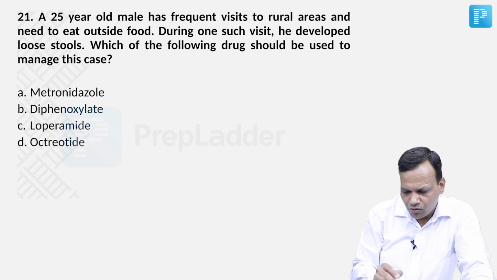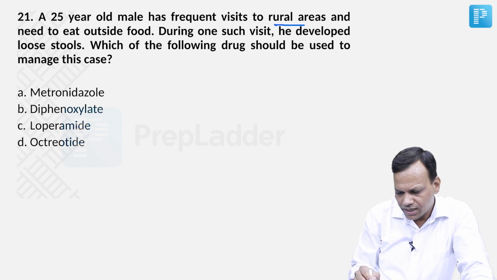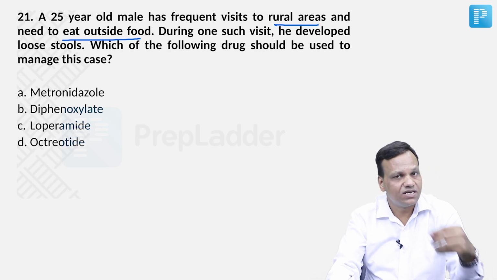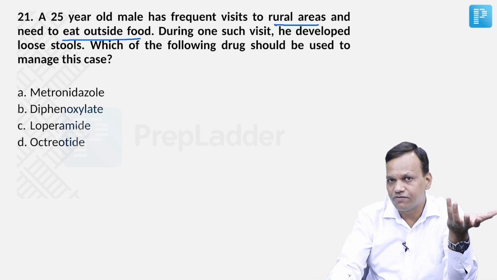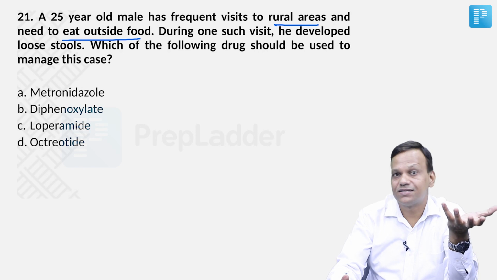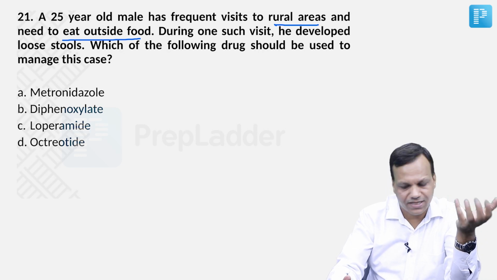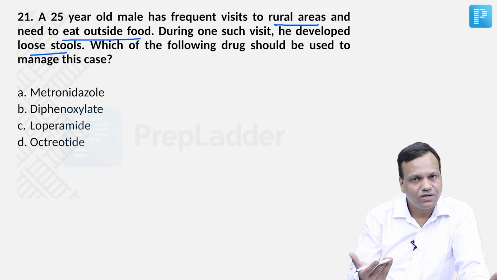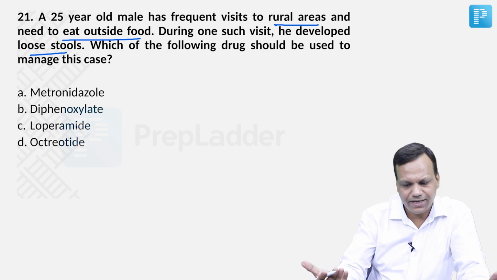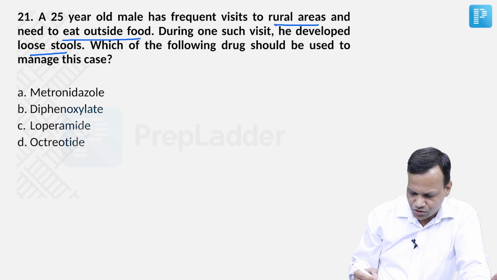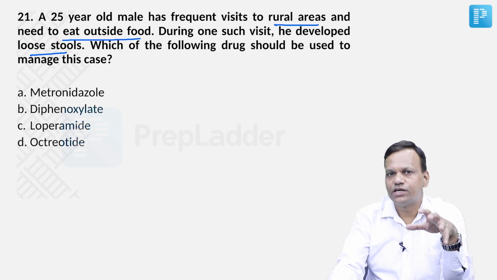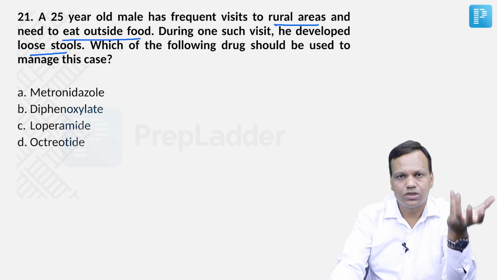Okay. Moving to the next question. A 25-year-old male has frequent visits to rural areas and needs to eat outside food. When a person is frequently eating outside food, what is the risk? Yes, there is a risk of infections, food poisoning. During one such visit, he developed loose stools. So symptoms of food poisoning, diarrhea. Which drug should be used? The important thing is this is likely to be infectious, so we need to give drugs to control the infection.